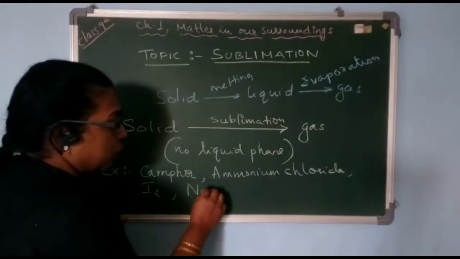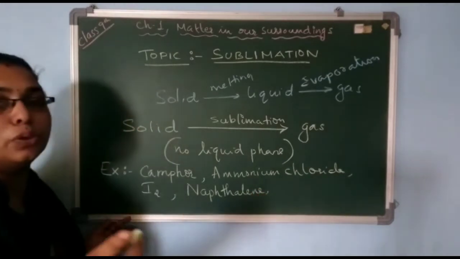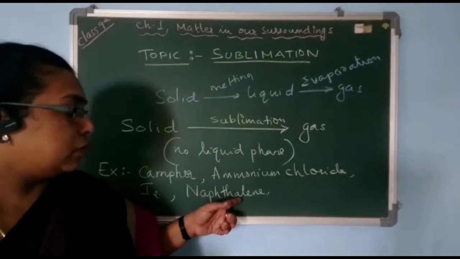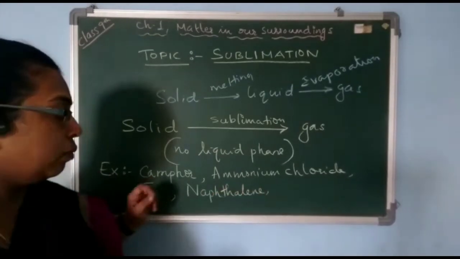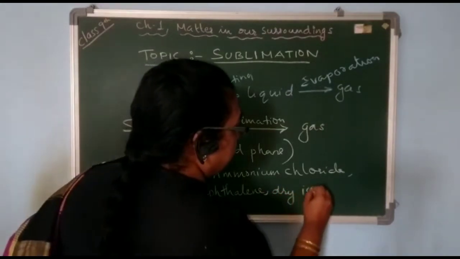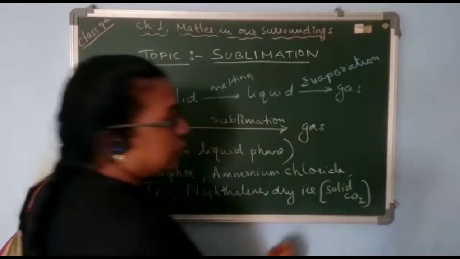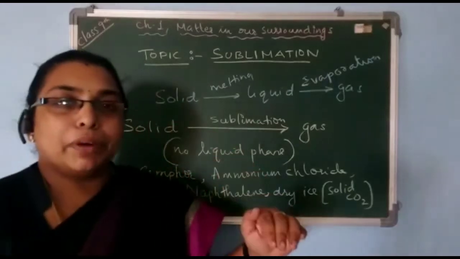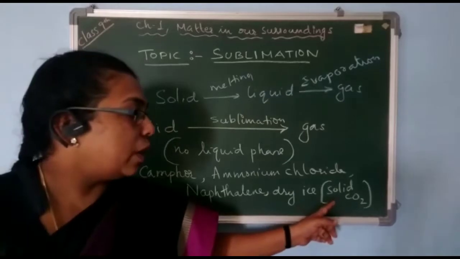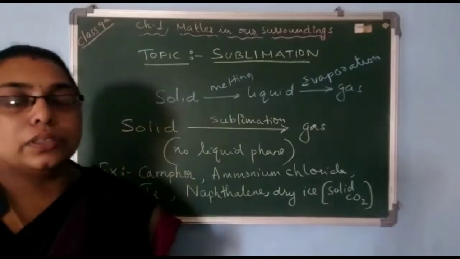Next, naphthalene balls. Naphthalene balls are used in houses to drive away cockroaches. Then dry ice. Dry ice is nothing but solid carbon dioxide. When we apply pressure and reduce the temperature of carbon dioxide gas, it comes into the solid form, and this solid form is called dry ice. Dry ice is also a sublimable substance.